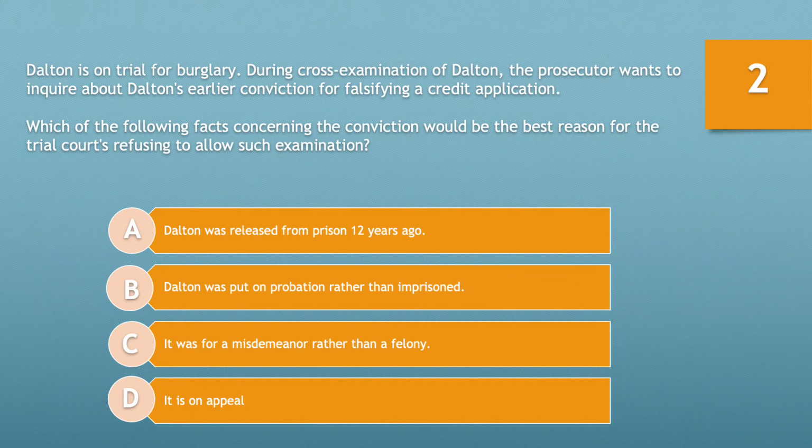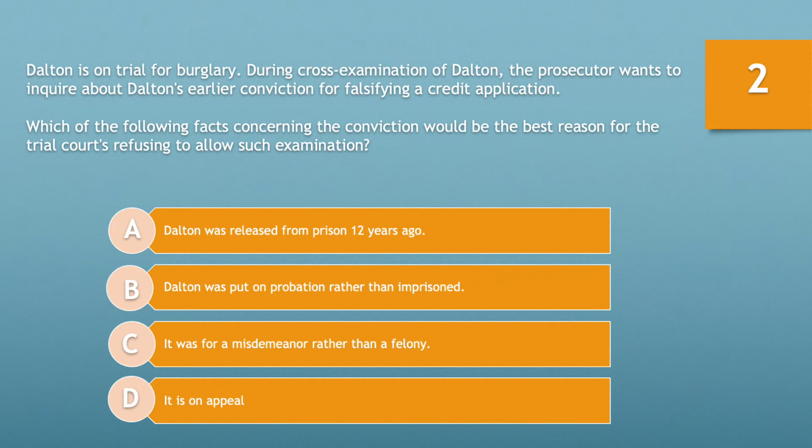Question number 2. Dalton is on trial for burglary. During cross-examination of Dalton, the prosecutor wants to inquire about Dalton's earlier conviction for falsifying a credit application. Which of the following facts concerning the conviction would be the best reason for the trial court's refusing to allow such an examination? A. Dalton was released from prison 12 years ago.